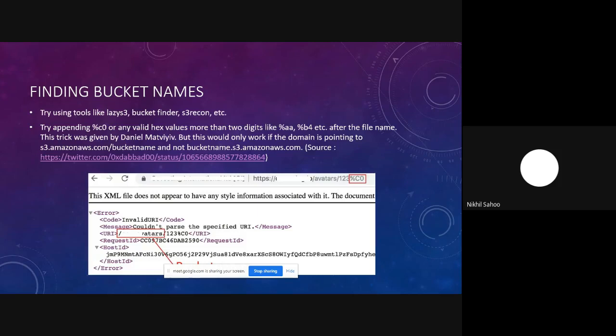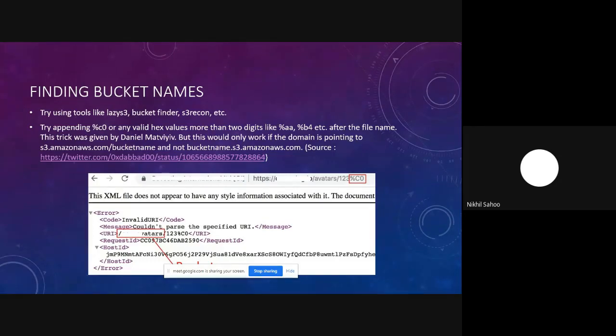And if any of these tricks don't work, then you can try tools such as Lazy S3, Bucket Finder and S3 Recon, and there are a lot of other tools that are available on GitHub as well. What these tools do is they take a seed word, such as your organization name, and then apply all kinds of permutations to brute force your valid bucket name. So if nothing works, this is the last approach you can try.